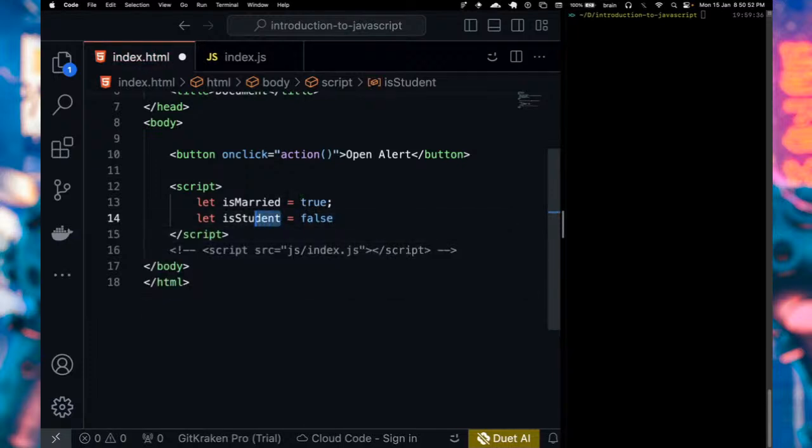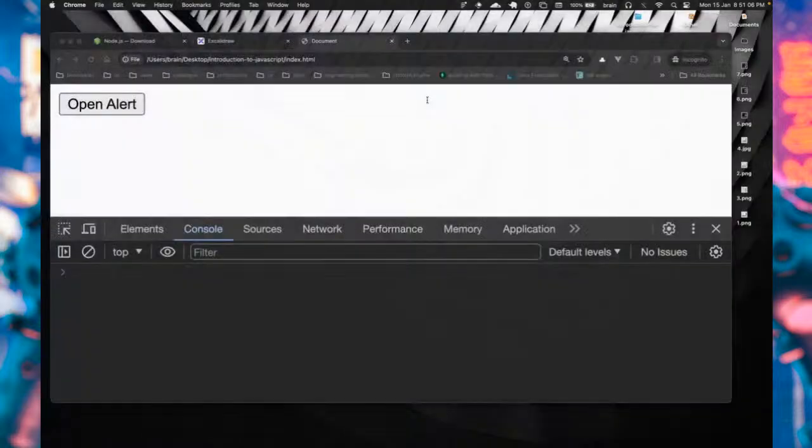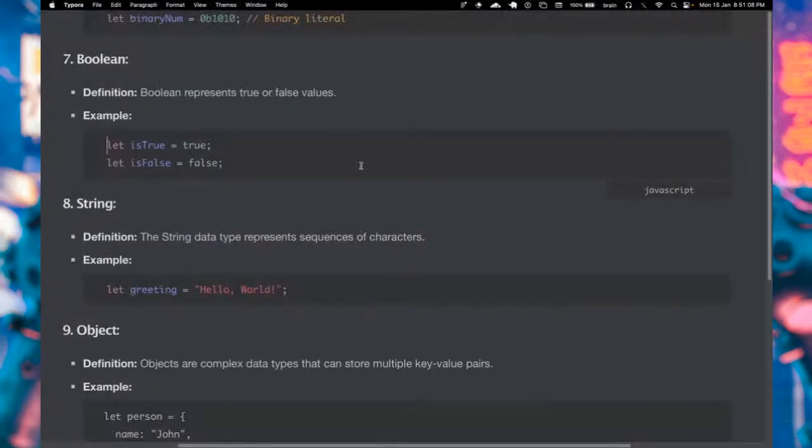Or you can have maybe something like is above 18. But that's just an example. So you can have true or false, and those are referred to as booleans, okay? All right. So let's go back to this file. So booleans only have true or false values.